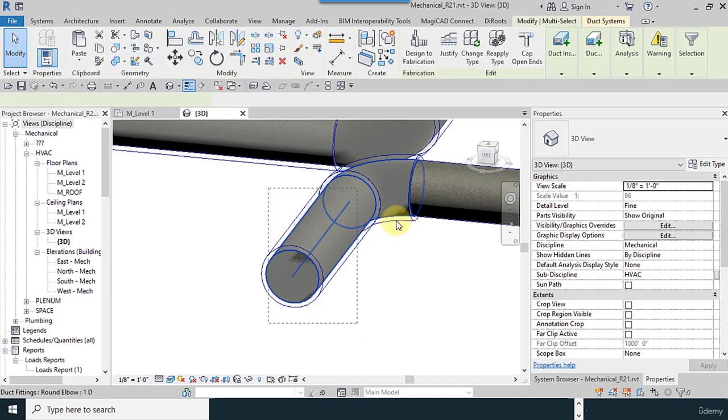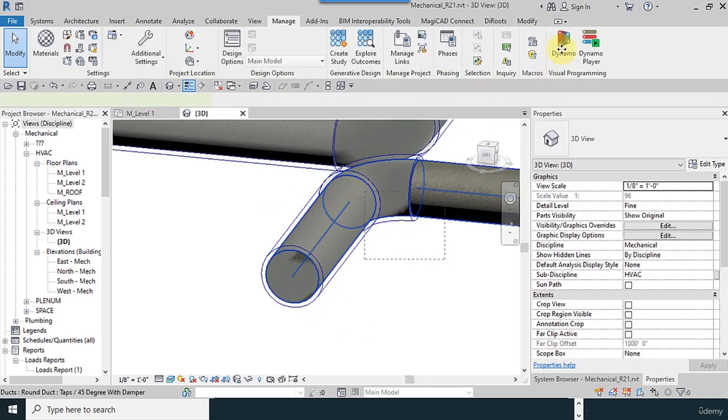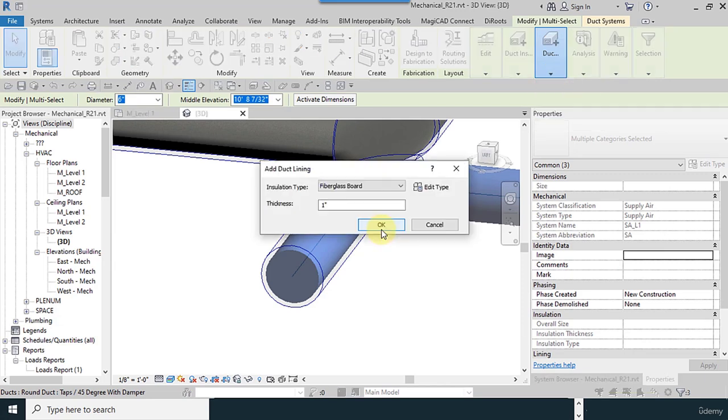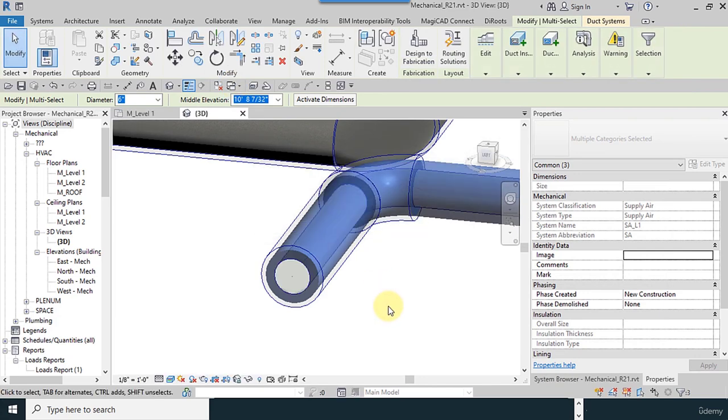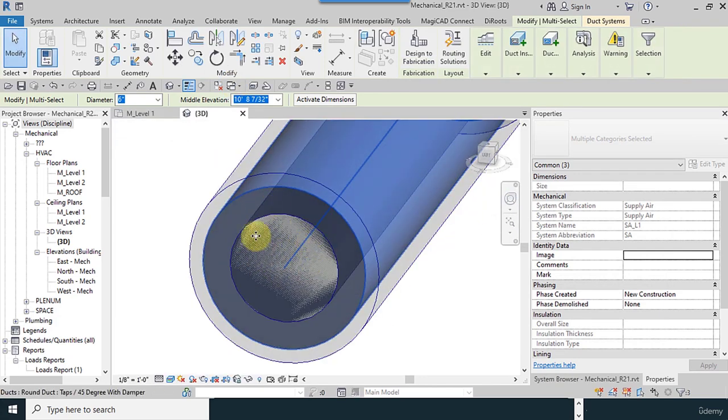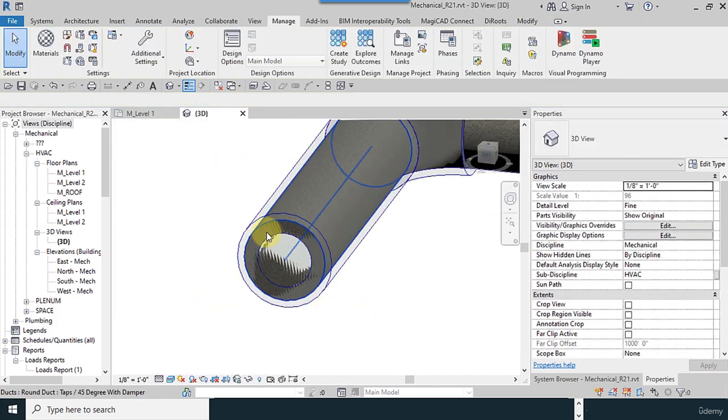These are for the insulation which is inside the ducts. Add lining. I use the default, or you can add a new type, and it has roughness because it is used inside the duct.